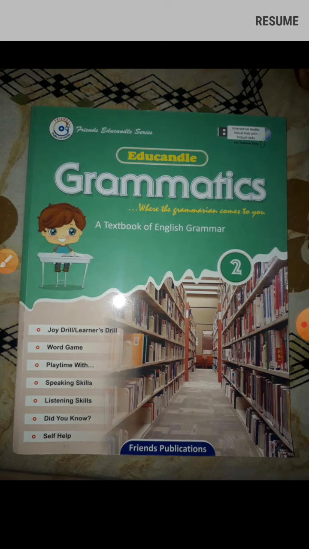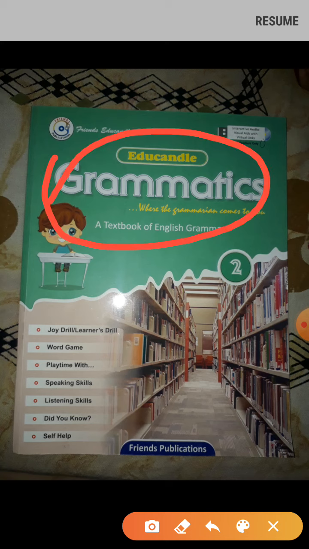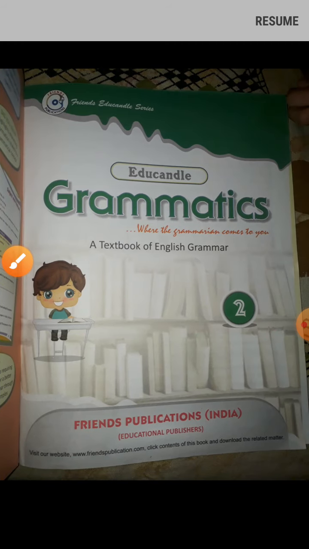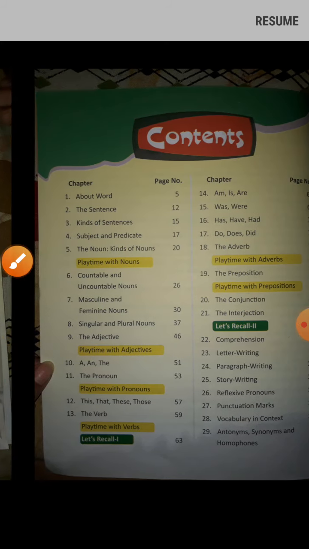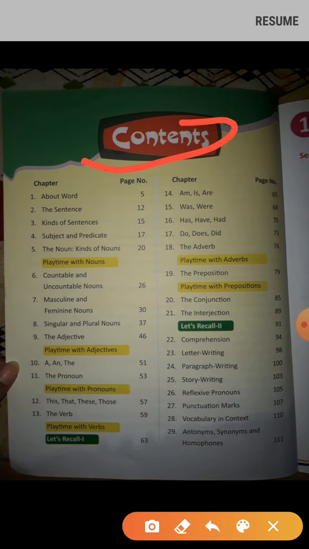See, this is the front of your English First book. The book name is Grammatics by the publisher Friends Publication. This is the front page of your book. These are the contents of your book and the first chapter is about word.